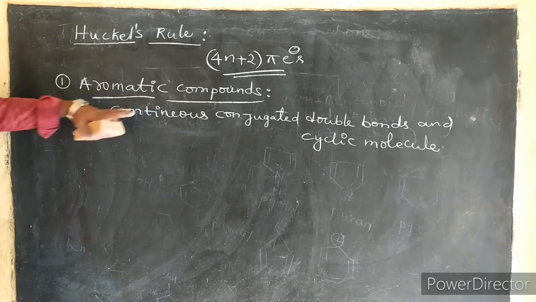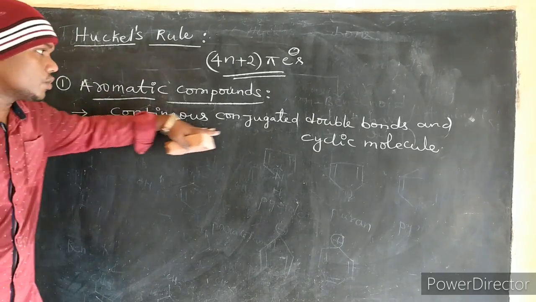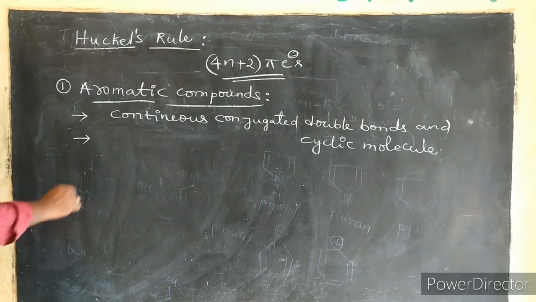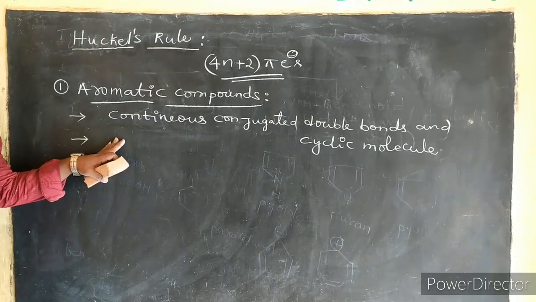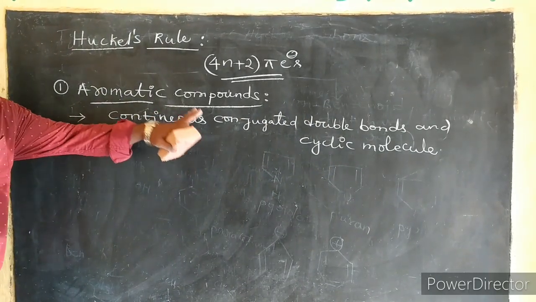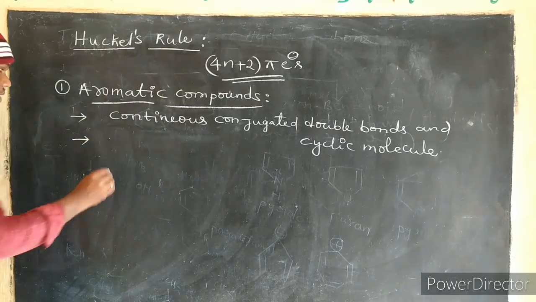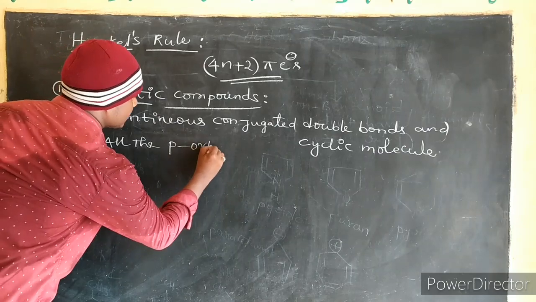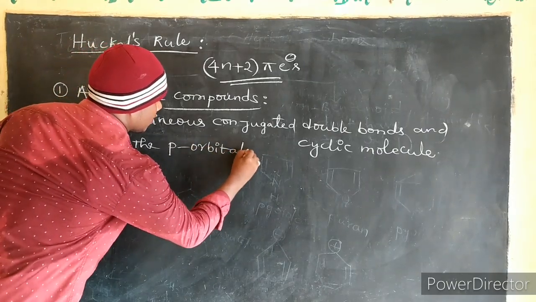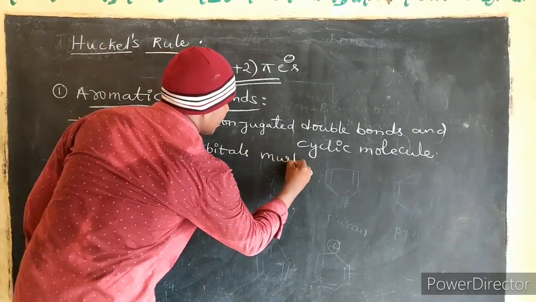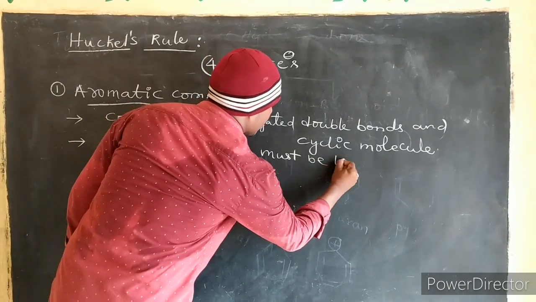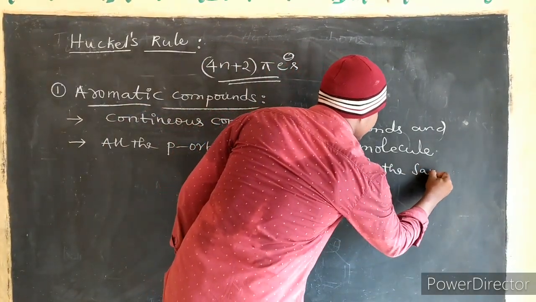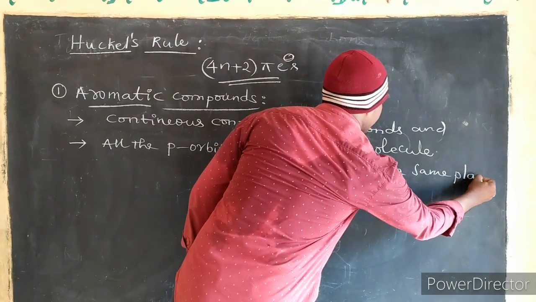The compound must contain continuous conjugated double bonds and be a cyclic molecule, and all the p orbitals must lie in the same plane.